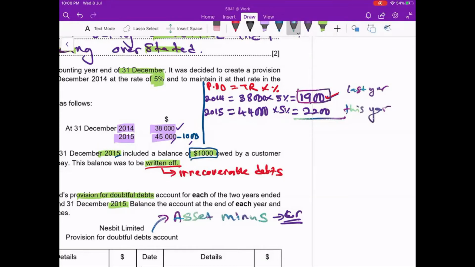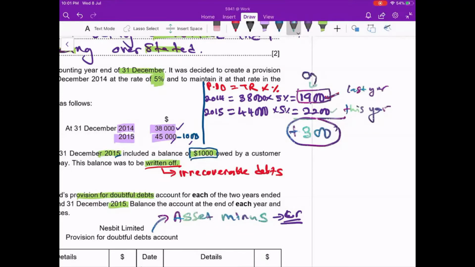Now I want to know my provision for doubtful debt increase or decrease for the year 2015. Last year 1,900, this year 2,200. It's increased by 300. So only the increased amount we record in the provision for doubtful debt account.